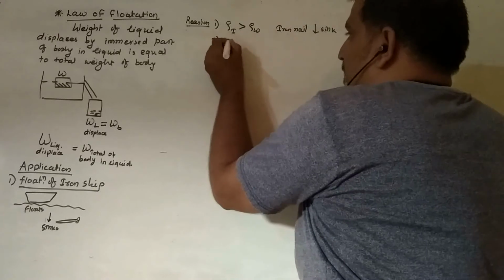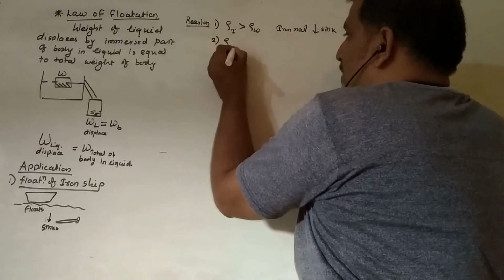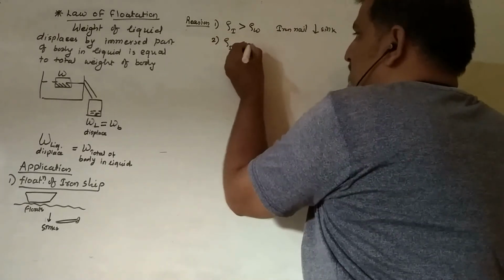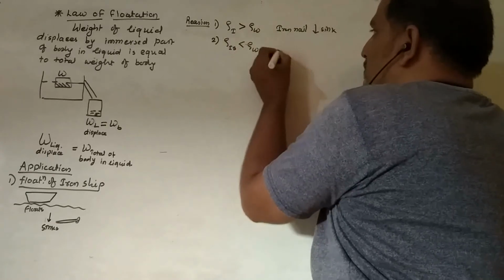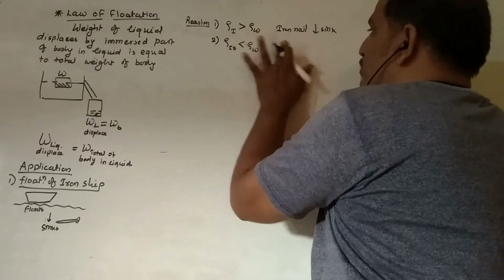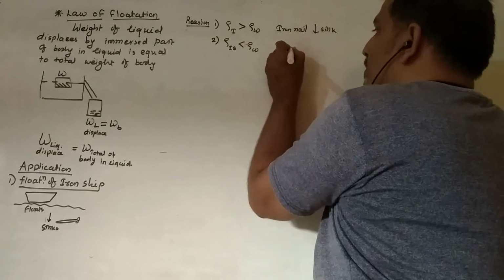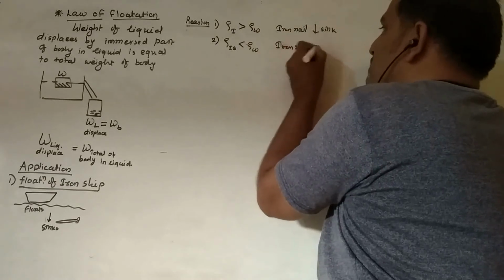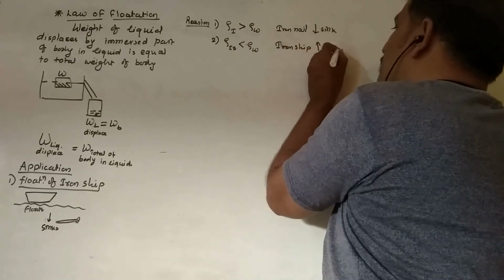Second, the density of the iron ship is lesser than the density of the water, so the iron ship has a tendency to float over the water.